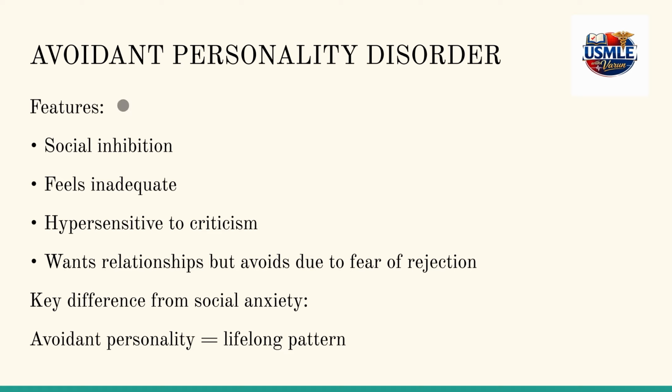Now let's study avoidant personality disorder. The patient wants relationships but avoids them due to fear of rejection and feeling inadequate. This avoidant personality disorder is a lifelong pattern. The key difference from social anxiety is that this is a lifelong pattern, whereas social anxiety is just on and off. They always want relationships but avoid them due to fear of rejection and always feel inadequate. They are hypersensitive to criticism and always inhibit themselves from getting into social settings.